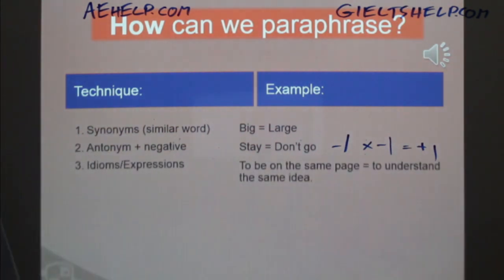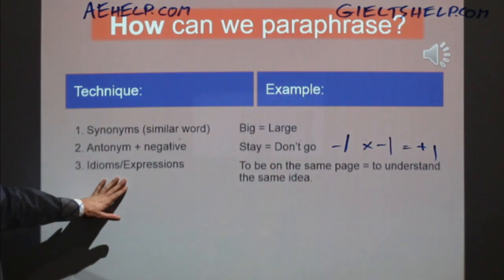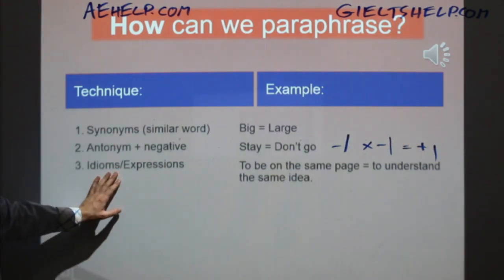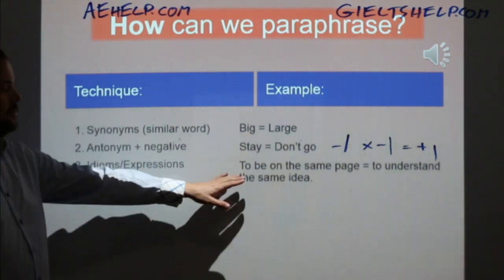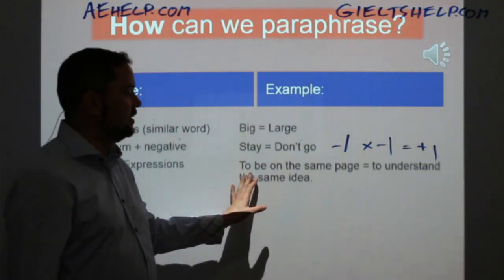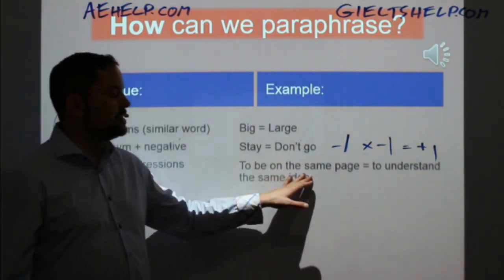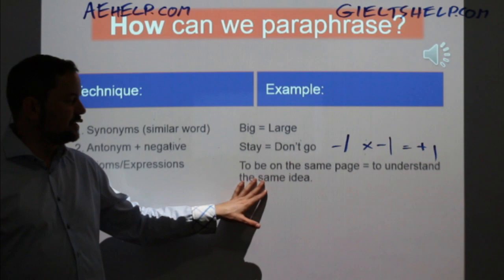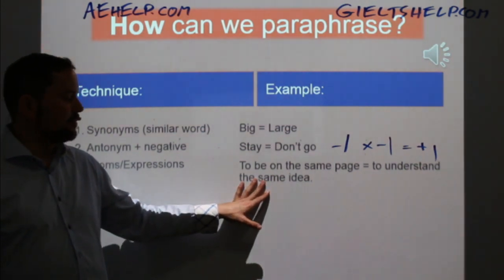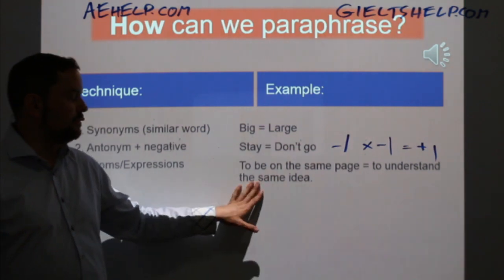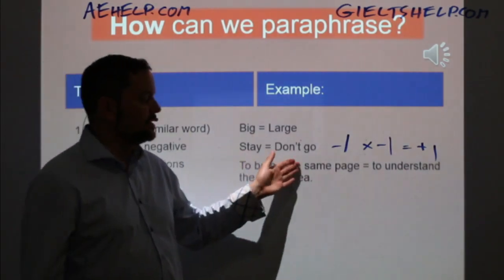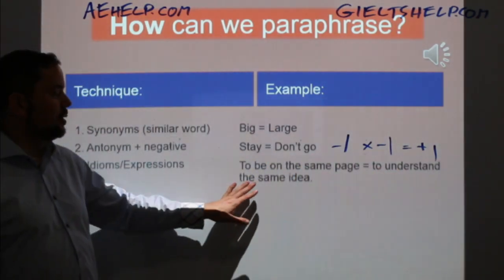All right. The other one, and some of you mentioned it as collocations, are basically a large group called expressions. Expressions include phrasal verbs, idioms, collocations, okay? And I've used this one a couple of times today already. I said to be on the same page. To be on the same page, of course, if you're reading a book, and I'm reading the same book, and we're on the same page, it means that we're reading the same information, so we should be understanding the same idea. So in English, we use the idiom to be on the same page to mean to understand the same idea.